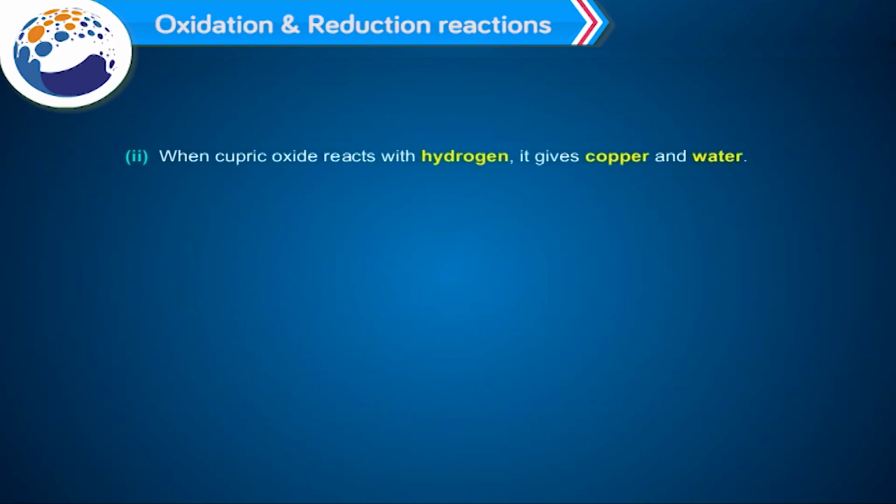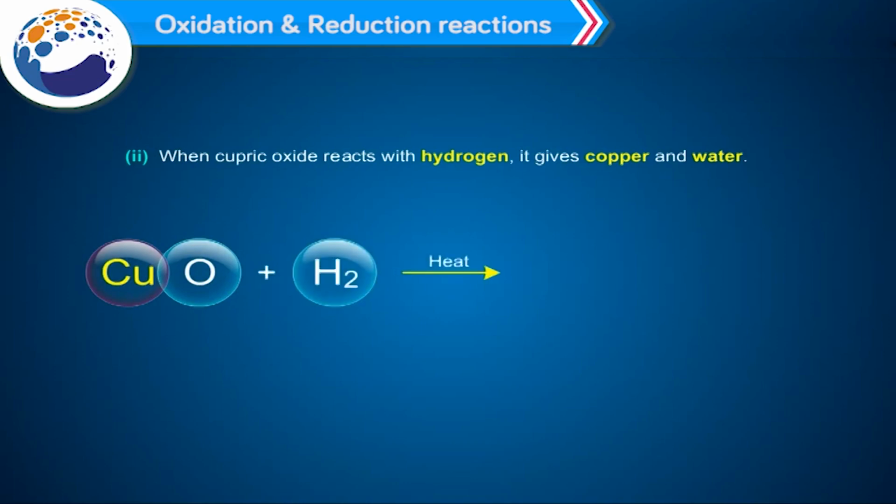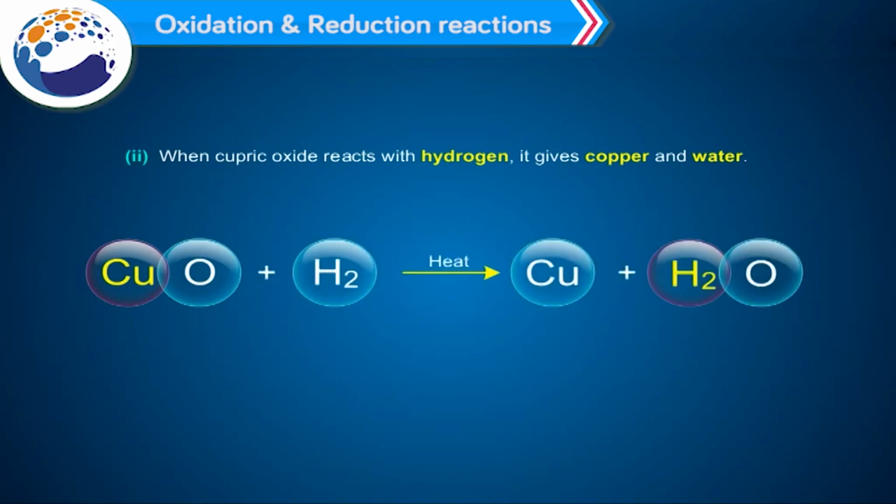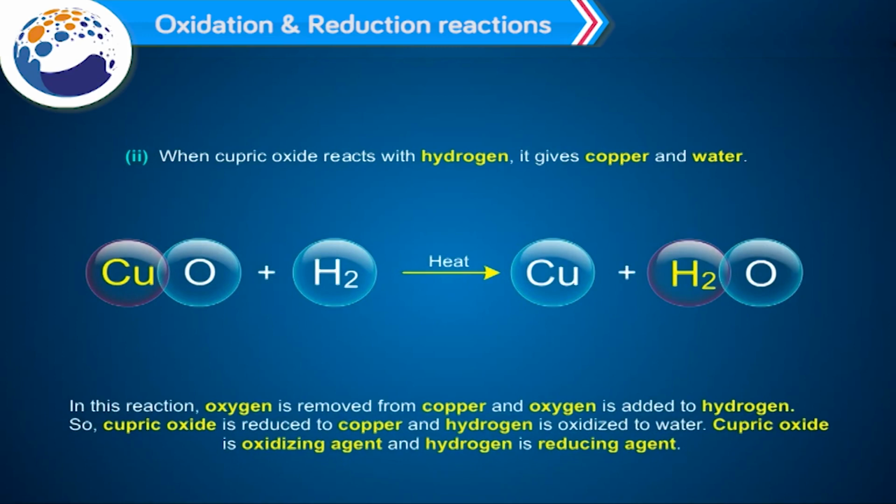Number 2. When cupric oxide reacts with hydrogen, it gives copper and water. CuO plus H2 gives Cu plus H2O. In this reaction, oxygen is removed from copper and oxygen is added to hydrogen. So, cupric oxide is reduced to copper and hydrogen is oxidized to water. Cupric oxide is the oxidizing agent and hydrogen is the reducing agent.